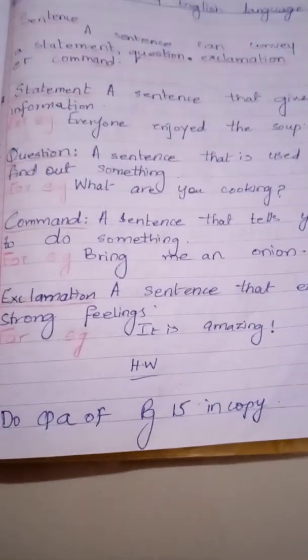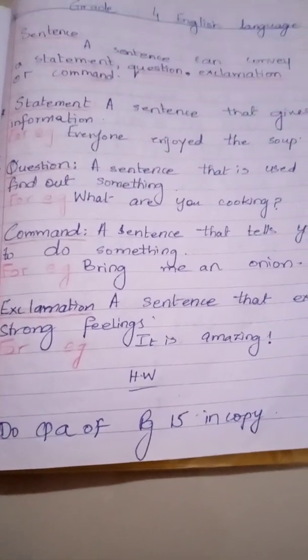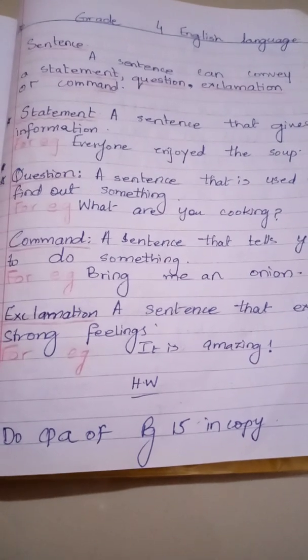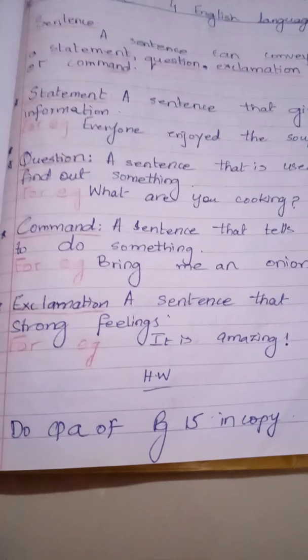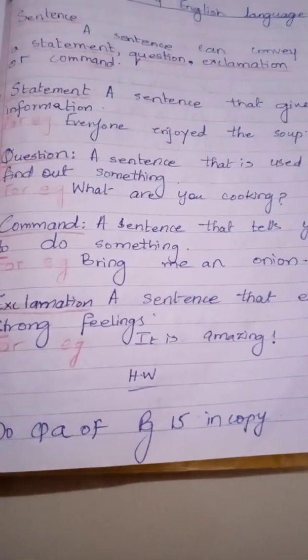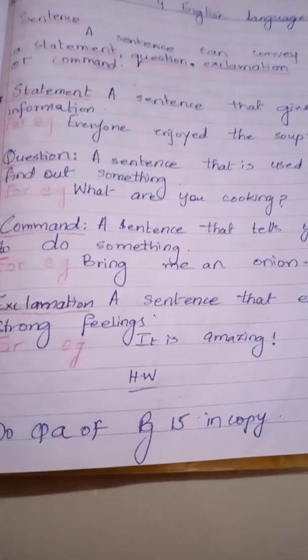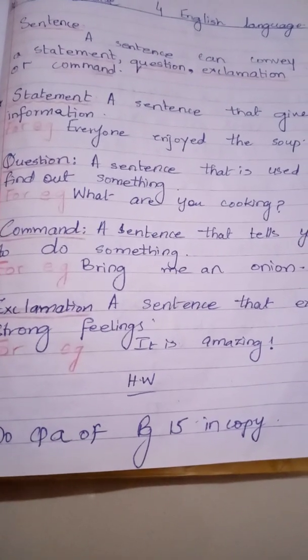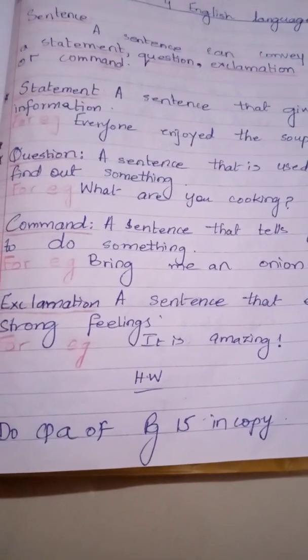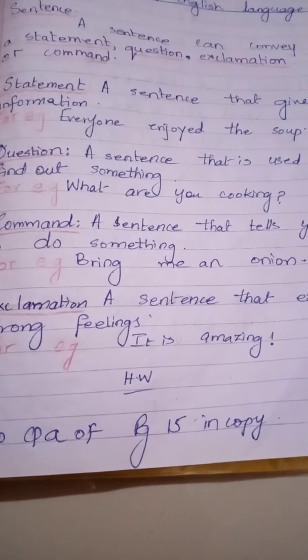Now, a statement is a sentence that gives you information. It's just like you are telling something in a line. For example, everyone enjoyed the soup. This is no order, no exclamation and no question. It's just a simple sentence. I am going to the market.